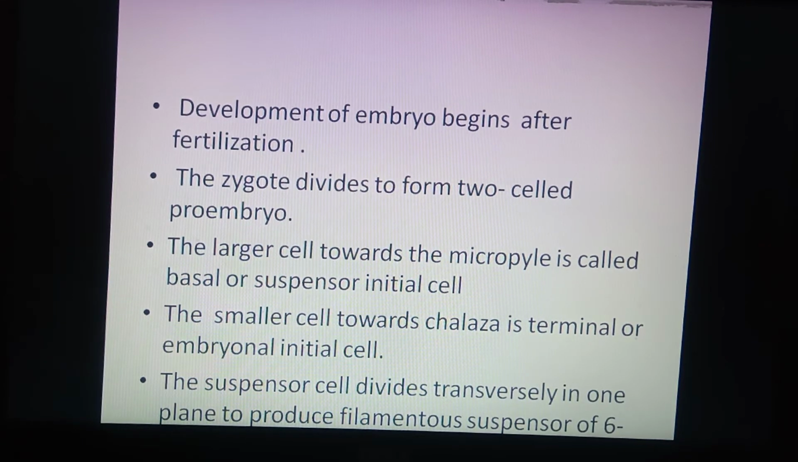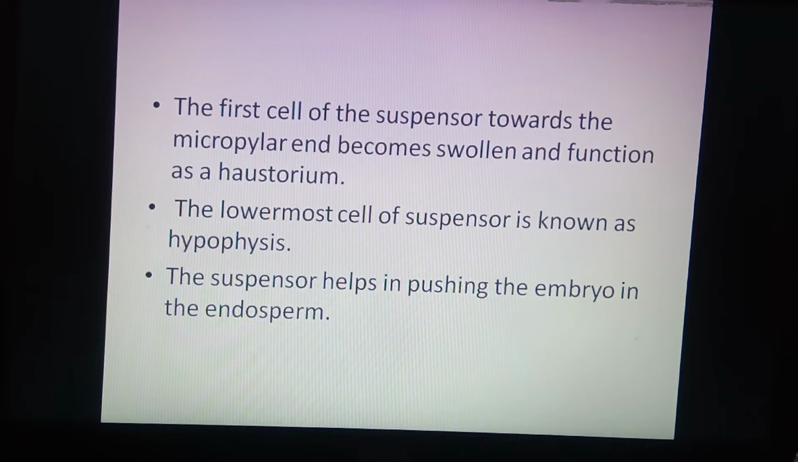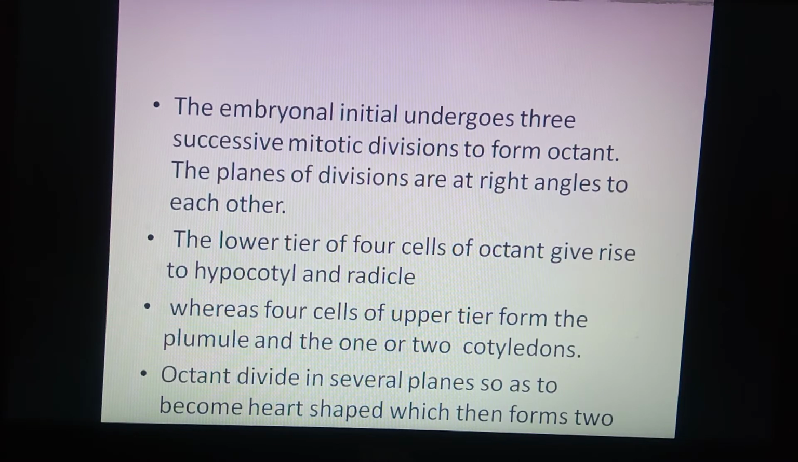The suspensor cell divides transversely in one plane and produces a filamentous suspensor of 6 to 8 cells. As the divisions increase, the number of cells also increases. The first cell of the suspensor towards the micropyle becomes swollen and functions as a haustorium. The lowermost cell of the suspensor is known as the hypophysis. The role of the suspensor is to help push the embryo into the endosperm.